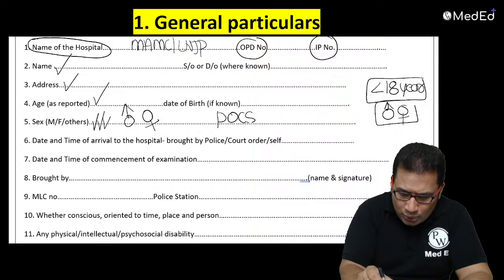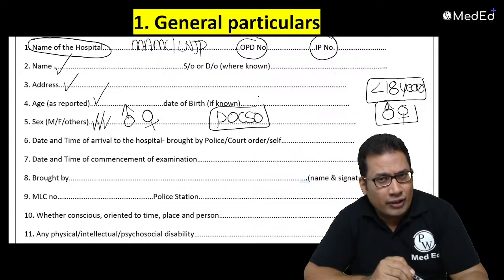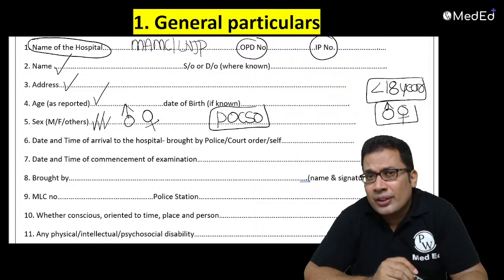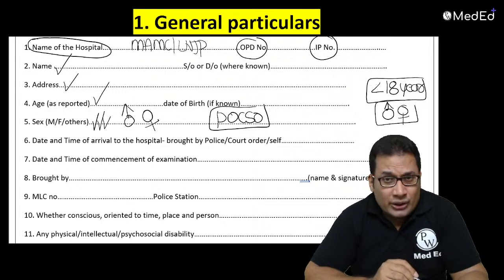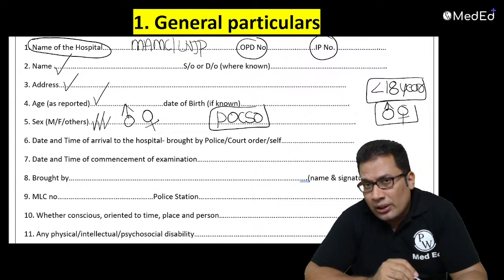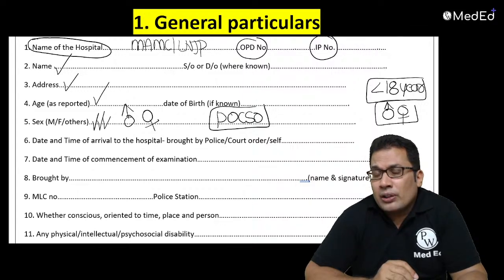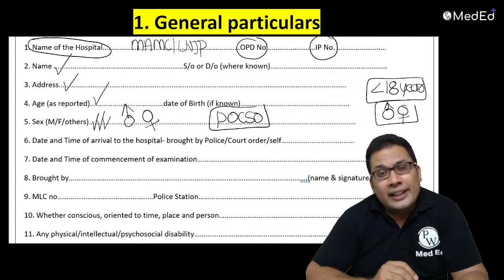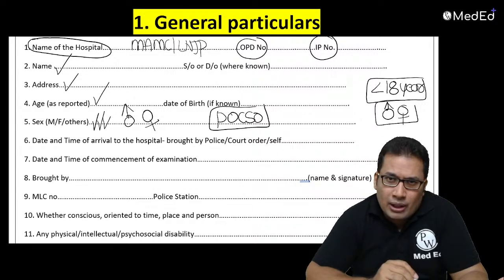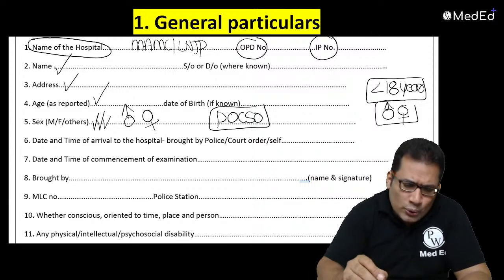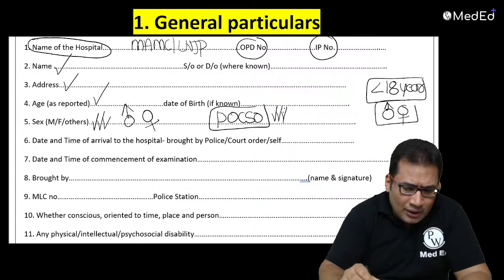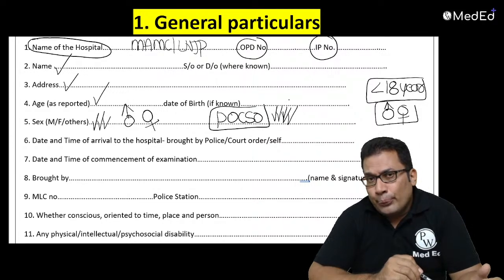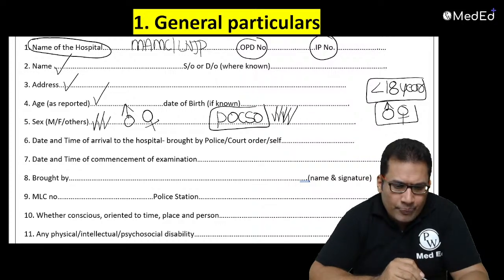What is POCSO? Protection of Children from Sexual Offences. There are various offences like penetrative sexual assault, aggravated penetrative sexual assault, and sexual harassment. All this comes under POCSO, and POCSO and its punishment can be asked in detail in your exam.